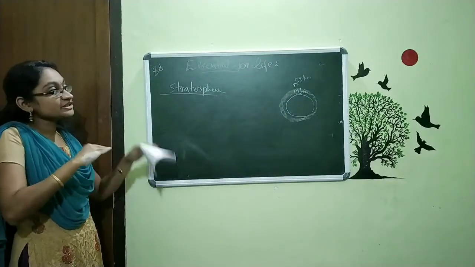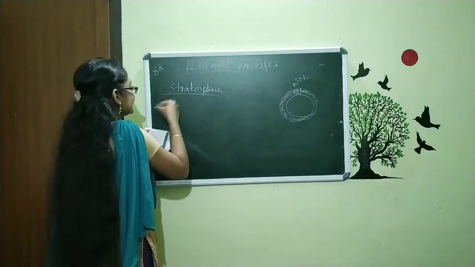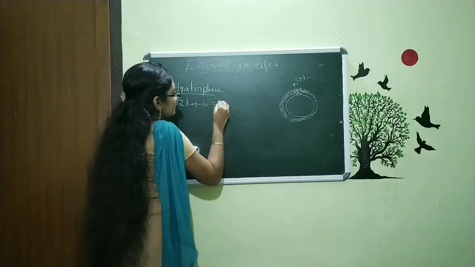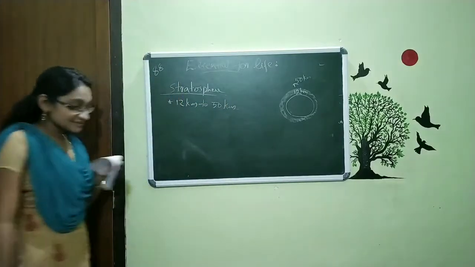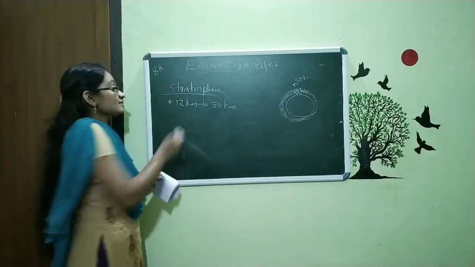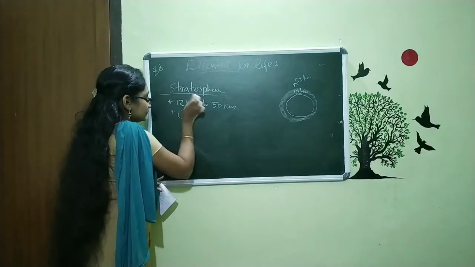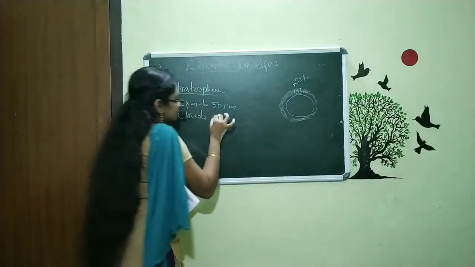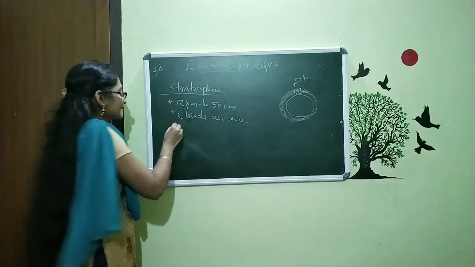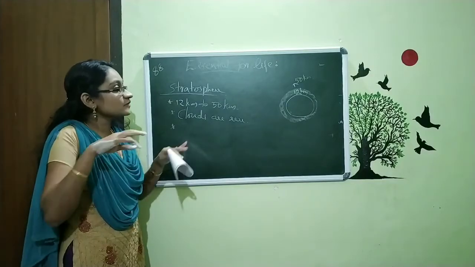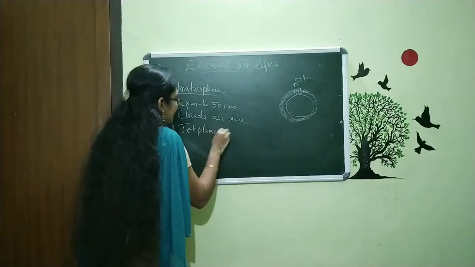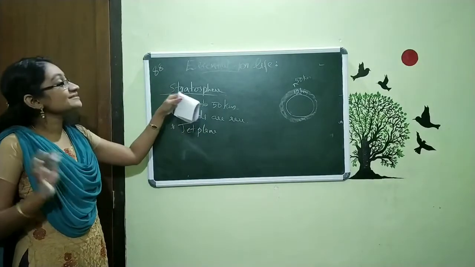From 12 kilometers to 50 kilometers, we can see this stratosphere. And here the peculiarity is that clouds are very rare. Rare means clouds are less. Because of this reason, jet planes and all fly through this region, this stratosphere.